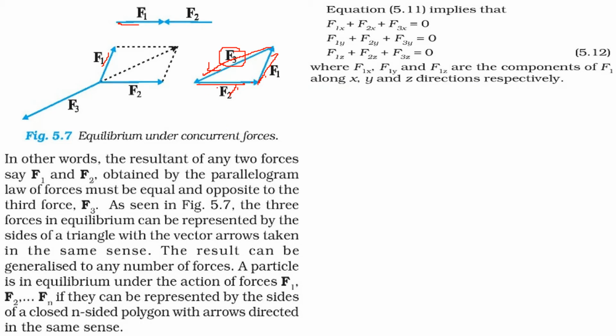The result can be generalized to any number of forces, F1 to Fn. Because there are three forces we have a triangle; for Fn you can take an n-sided polygon. Also the x component, the y component and the z component have to be 0.